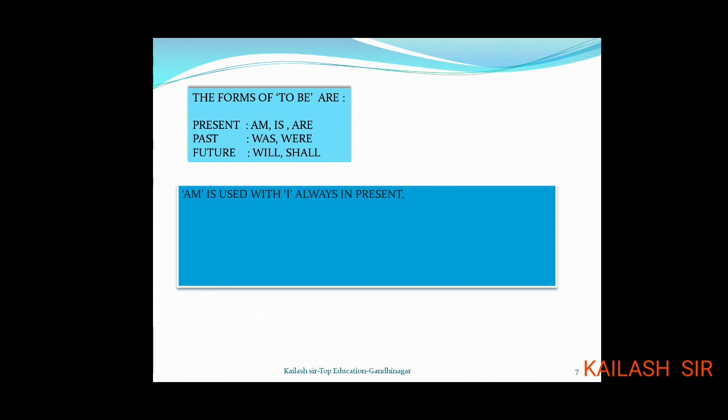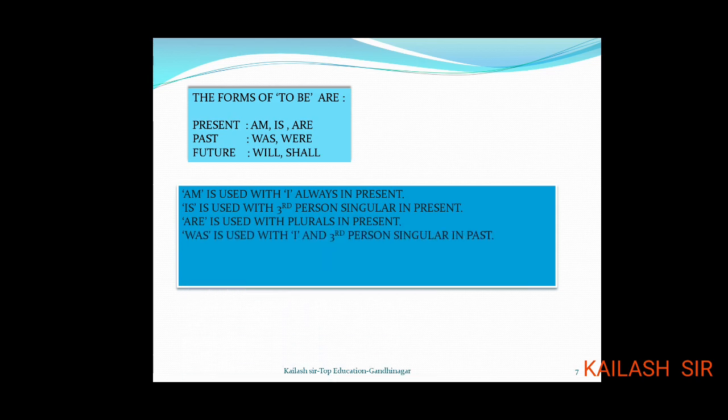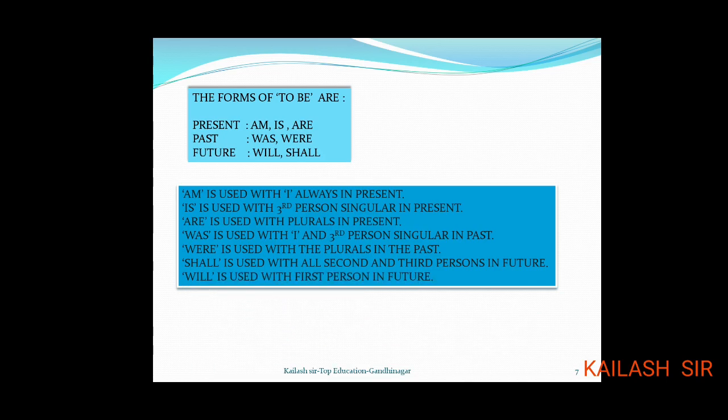Let us see now each. Am is used with I always in the present tense. Is used with the third person singular in the present tense only. Are is used with all the plurals in the present tense. Was is used with I and the third person singular in the past. Were is used with the plurals in the past. Shall is used with all second and third persons in future. Will is used with first person in future.